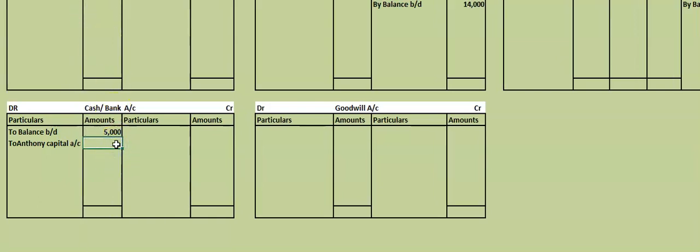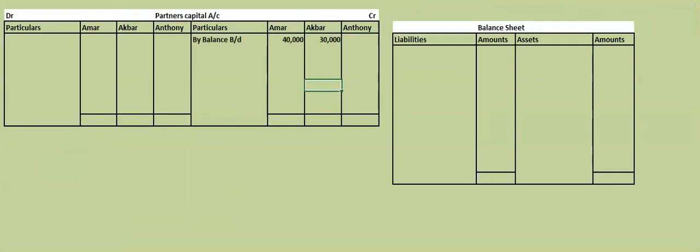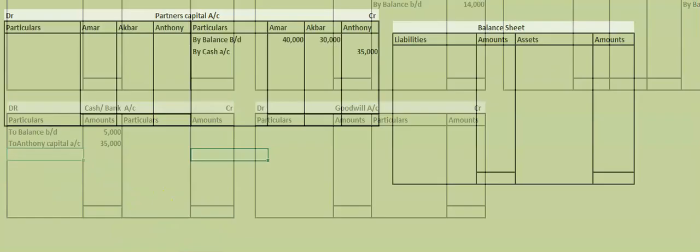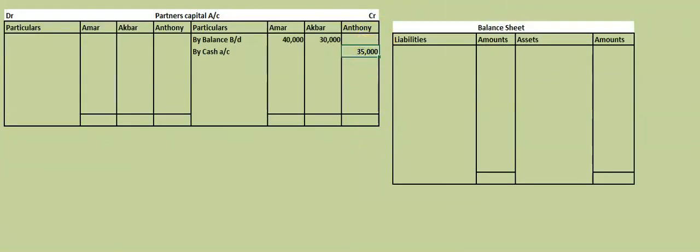Anthony's balance is how much? Anthony brought 35,000. The same entry will be passed in the partner's capital account as what? By cash. How much is that? 35,000. Understood? First entry. Anthony's capital we have taken in cash account, debit side. Partner's capital account in Anthony's capital as 35,000.